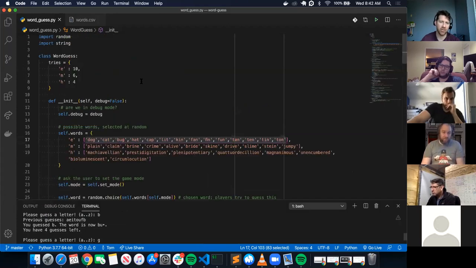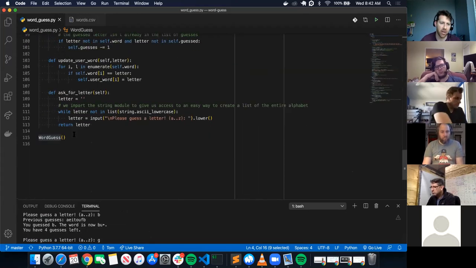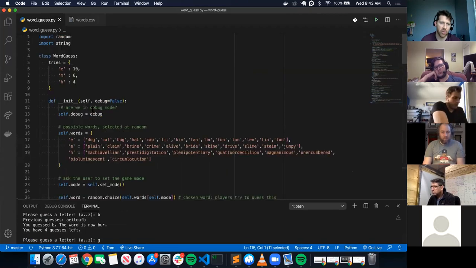Or since you already kind of know how classes work and the flow of when the methods are called, you can come in here and be like, okay, word guess game, here's our file. When I run this file, I'm looking down, okay, so word guess is invoked. When you initialize a new word guess instance, you always run this first whenever it's invoked.